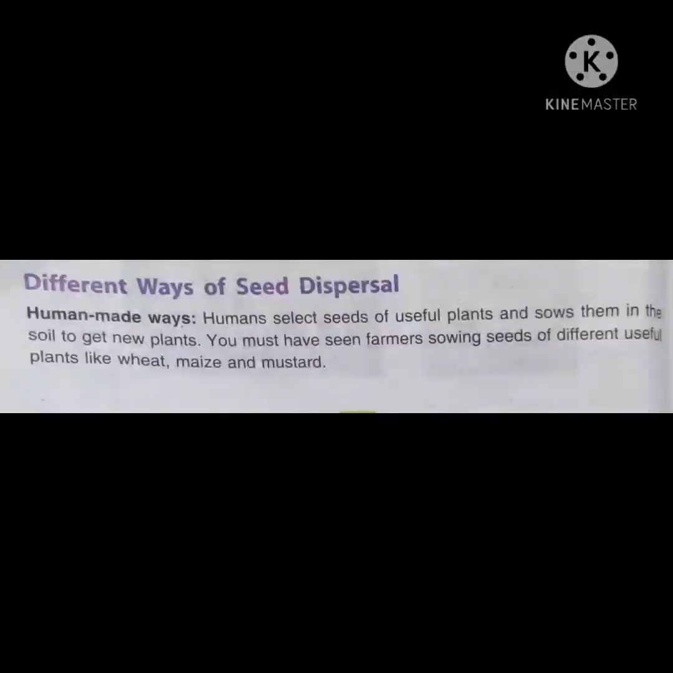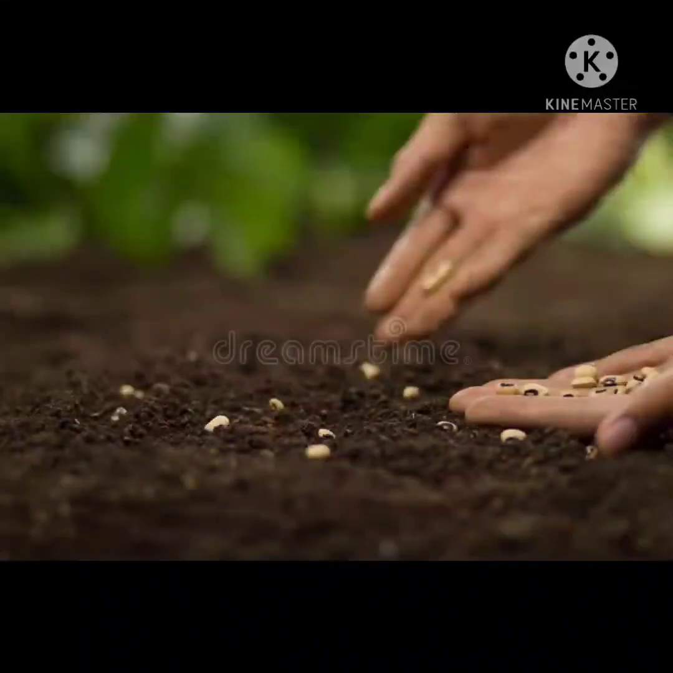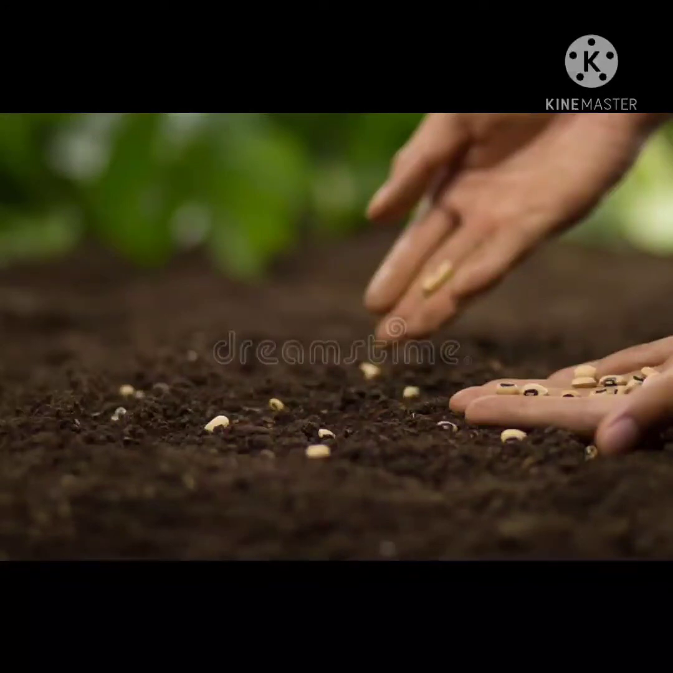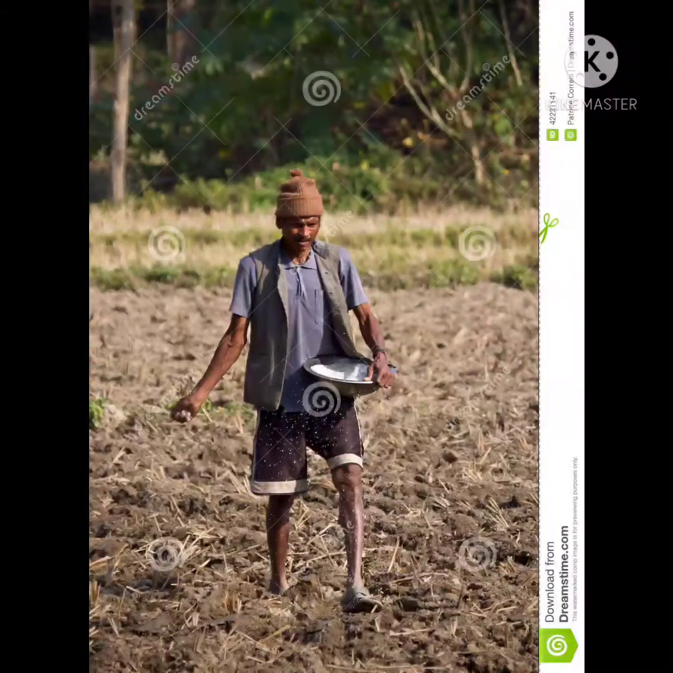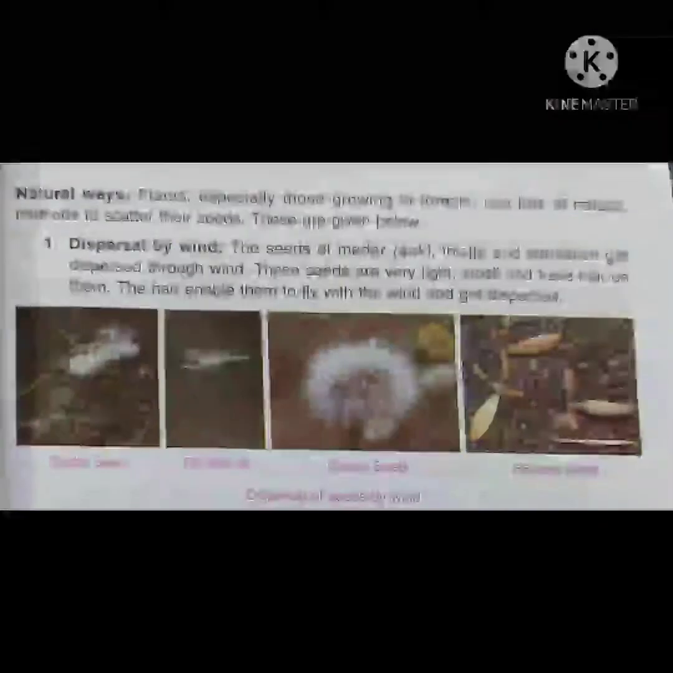First is human made ways. Humans select seeds of useful plants and sow them in the soil to get new plants. You must have seen farmers sowing seeds of different useful plants like wheat, maize, and mustard. Second way is natural ways.